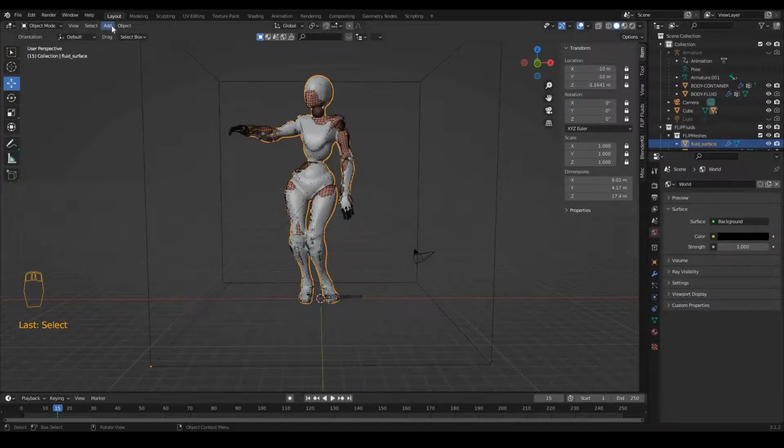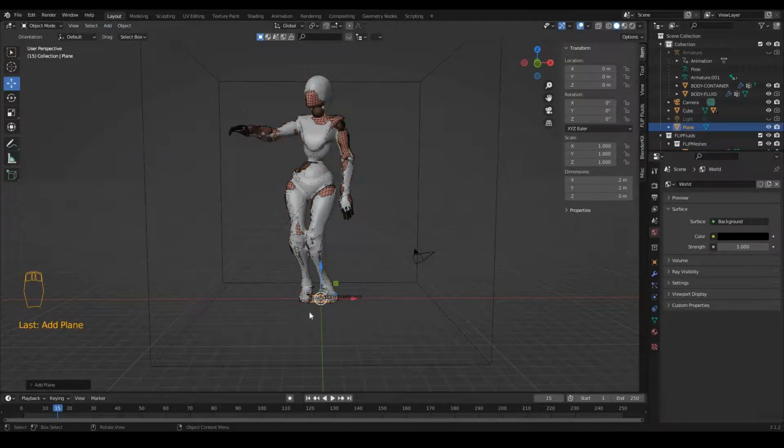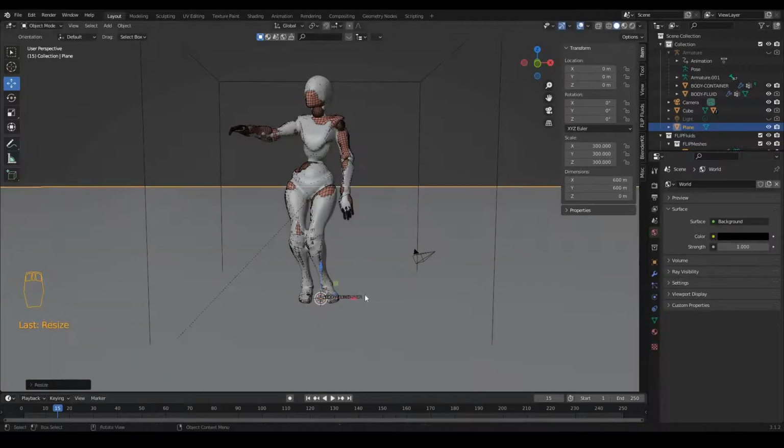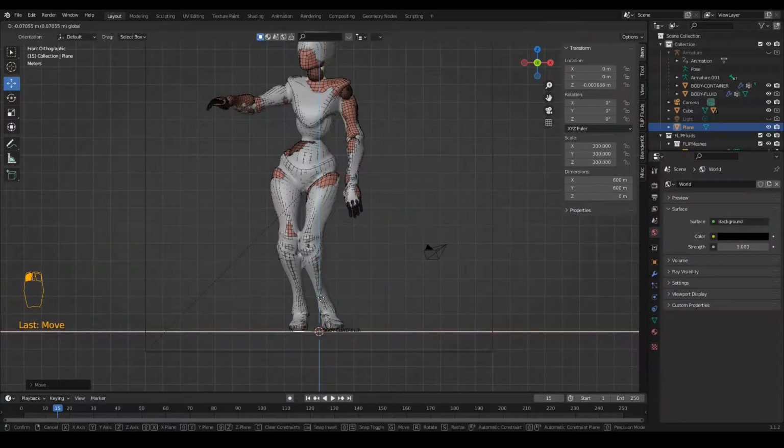Next, go to add menu and add a plane and scale it up to around 300. Press S and 300, and this is going to act as the floor for your scene. By pressing 1 on the numerical keypad, you can see the front view, and this plane should be touching the feet of the animated character.